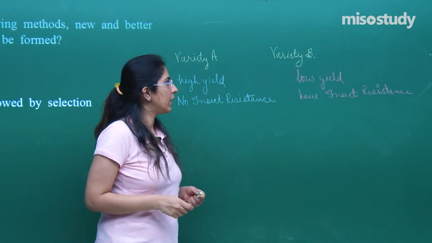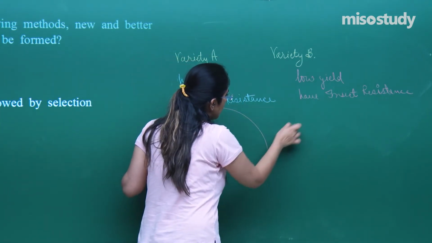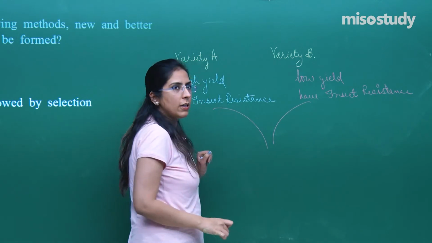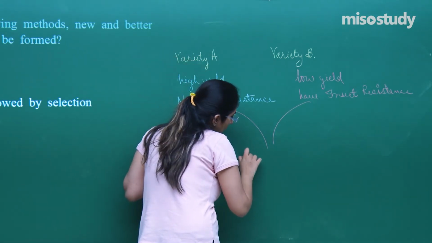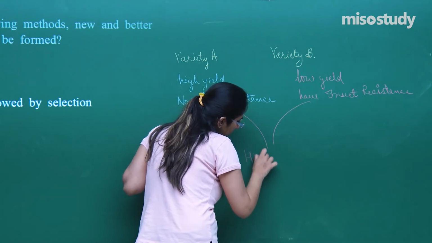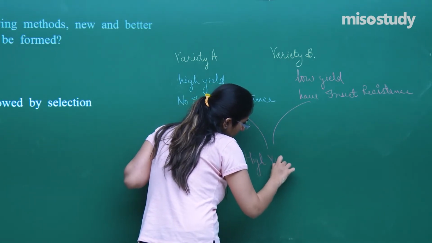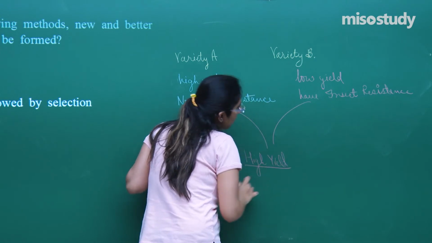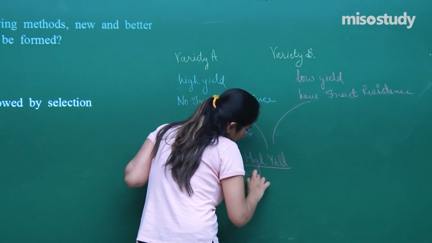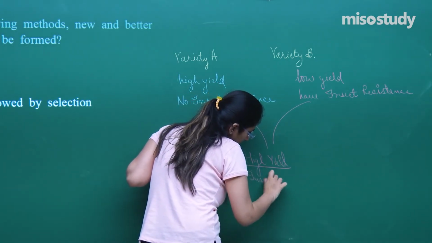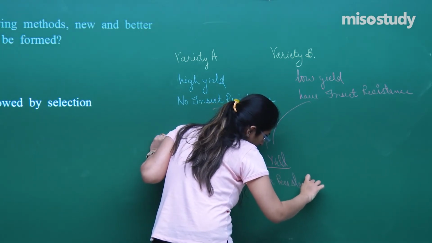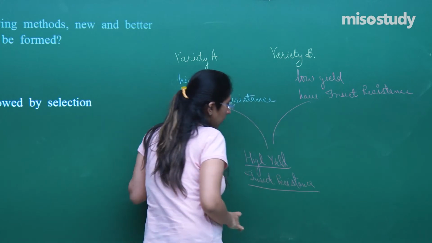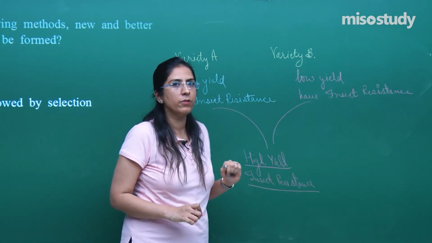What I want in the hybrid, in the future generation, is a product in which high yield should be there, and simultaneously there should be insect resistance. Now, how will I proceed?